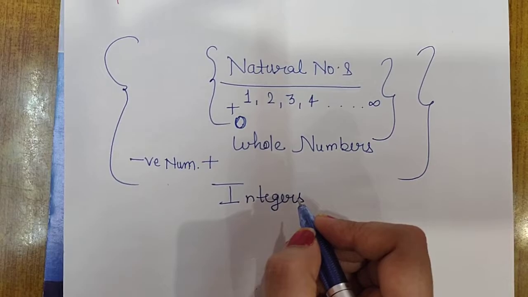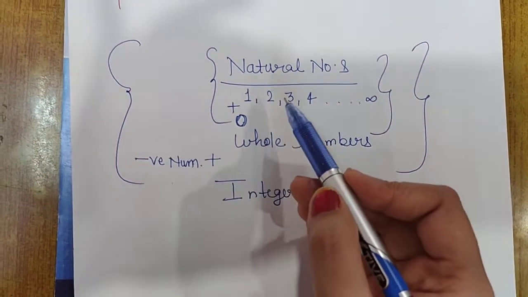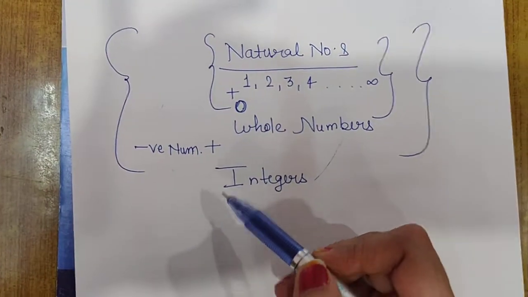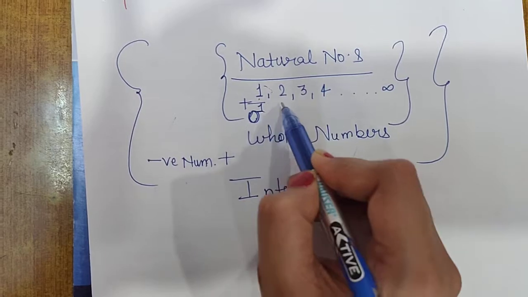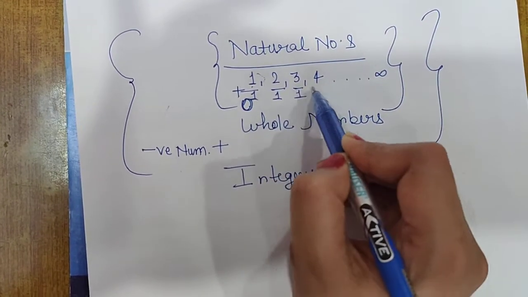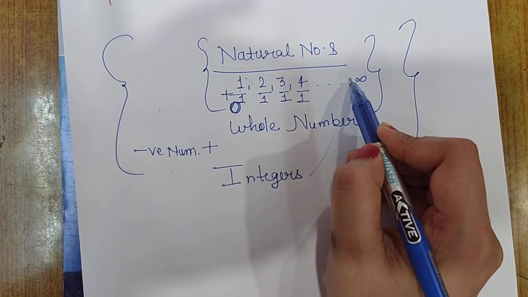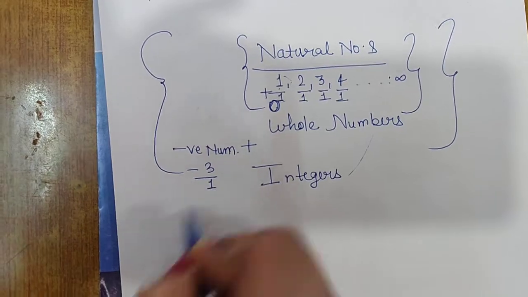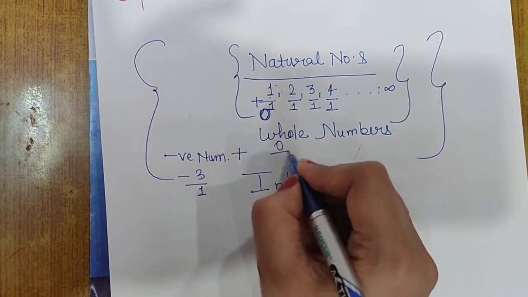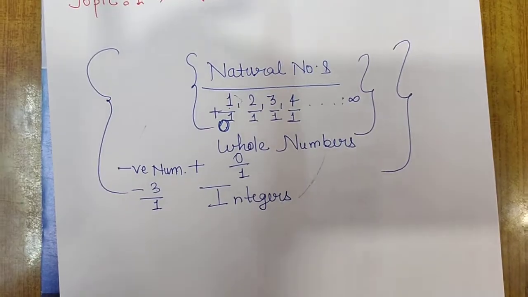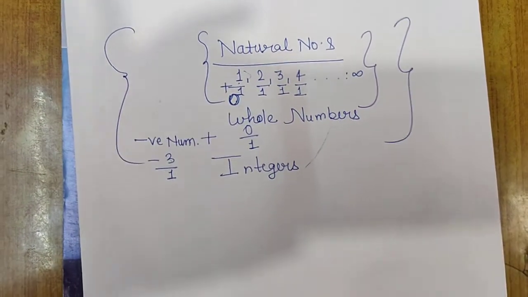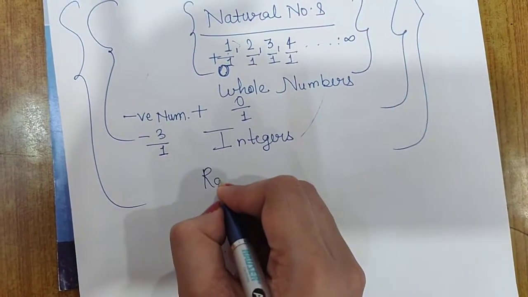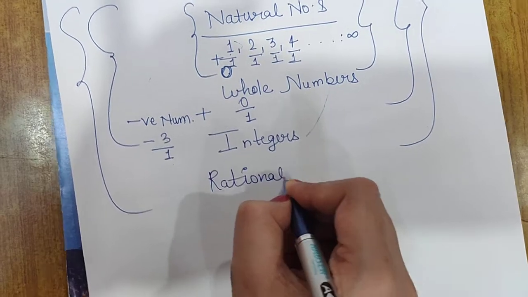Now you tell me, can we write all these numbers in fractional form, in p upon q form? Yes. 1 upon 1, 2 upon 1, 3 upon 1, 4 upon 1, 99 upon 1, 101 upon 1, minus 3 upon 1, 0 upon 1. So all these numbers can be written in the form of p upon q, so all these are called rational numbers.